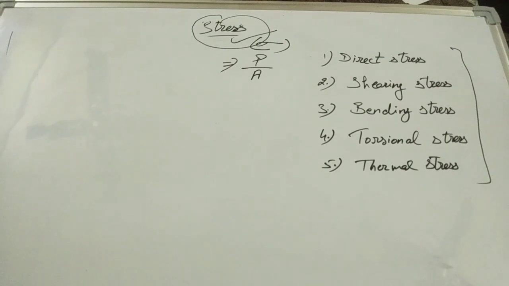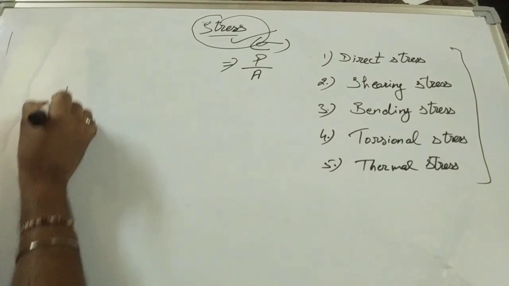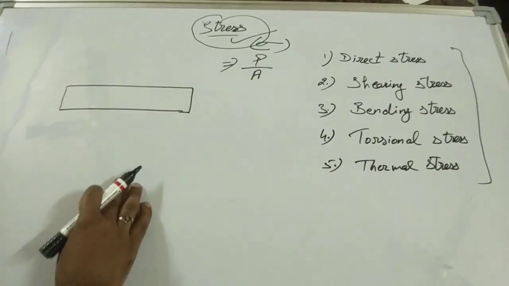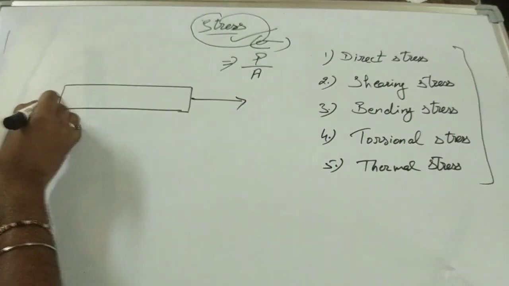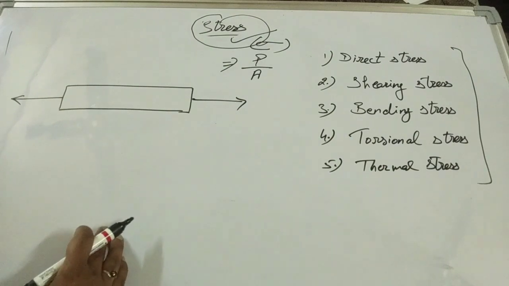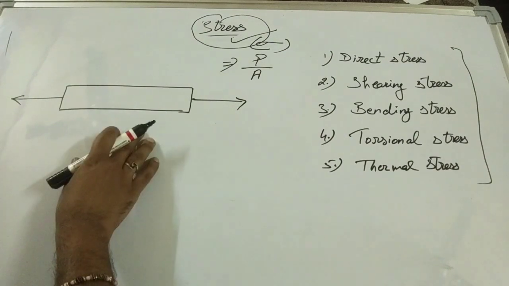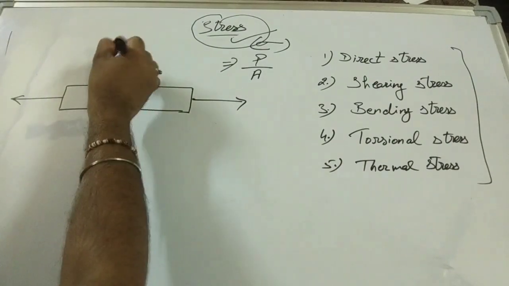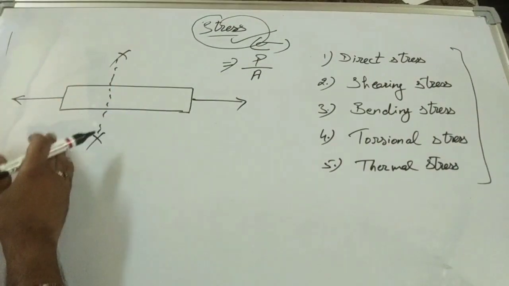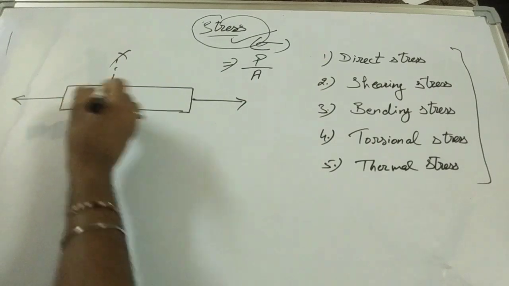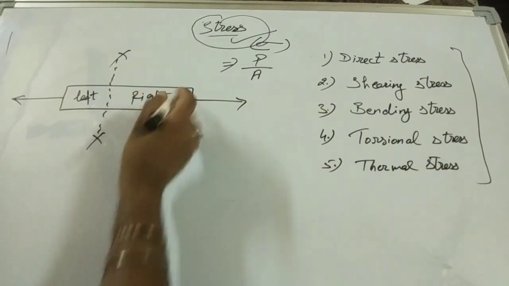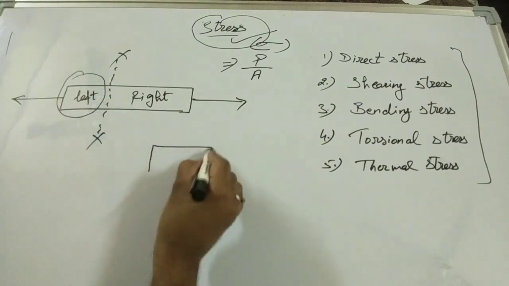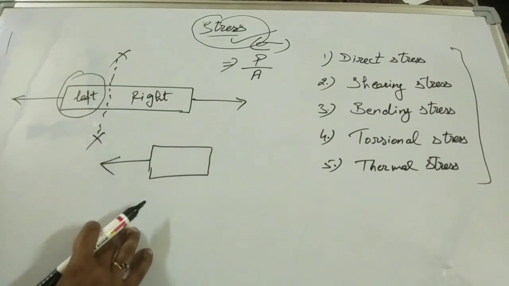I'm trying to explain one more time with the help of one diagram. Suppose this is one block under a tensile force. Tensile force means pull from both sides. So this is a block under tensile force, and I am considering one section x-axis, which is dividing this block in two parts, left part and right part of the block. I am taking only the left part, under tensile force.